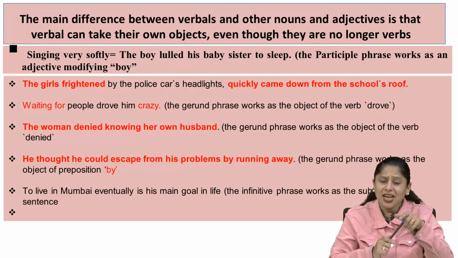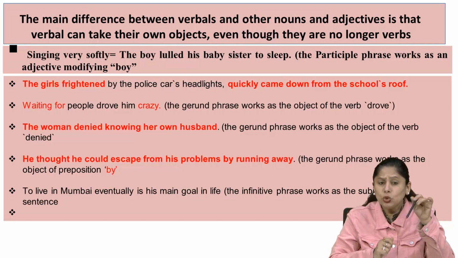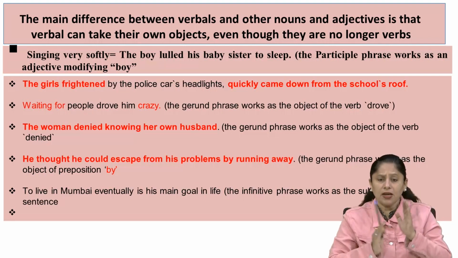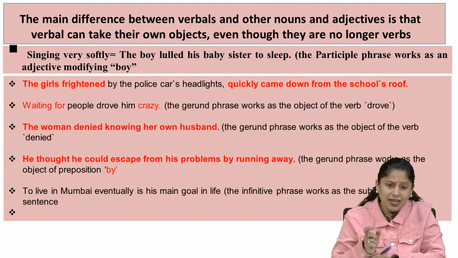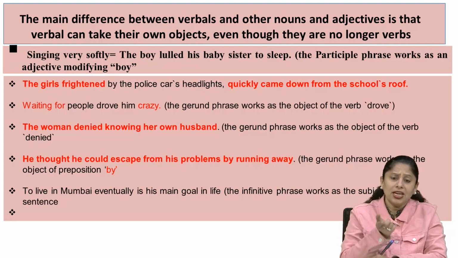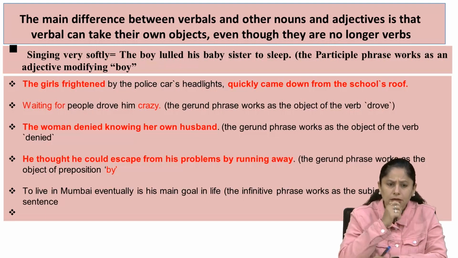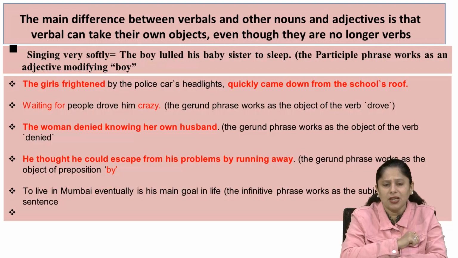So these are the sentences where waiting, looking, dancing, all these words are used in the ing form of the main verb. The main verb is attached with the suffix ing, and the word created with ing is used as the subject of the sentence. It plays the role of the subject. You can see over here, waiting for the people drove him crazy.